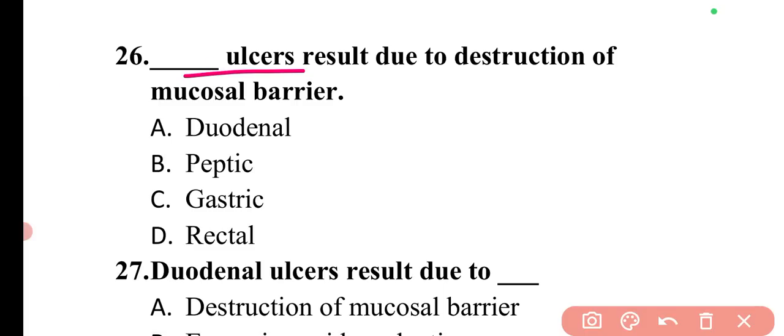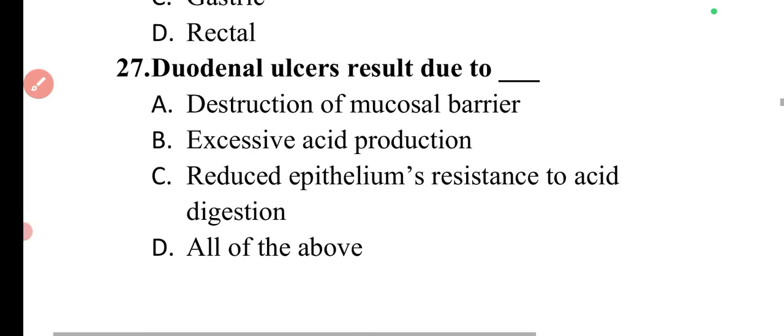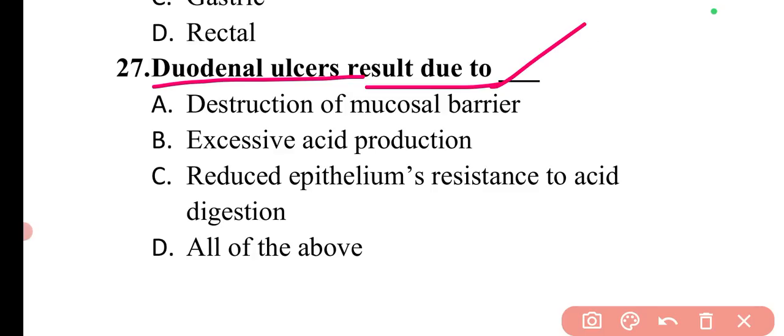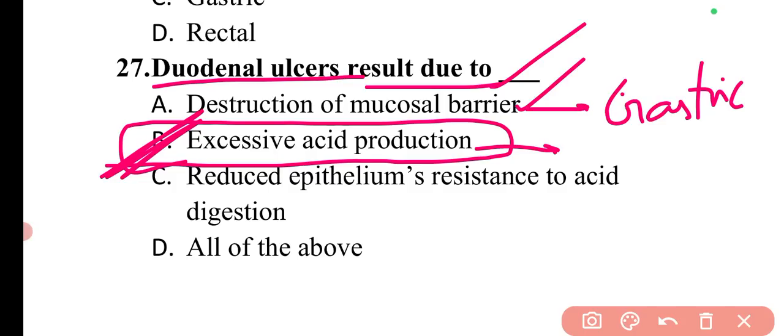So the question is, dash ulcers result due to destruction of mucosal barrier. These type of ulcers are gastric ulcers that are due to the destruction of mucosal barrier. So here option C is correct. Next question is, duodenal ulcer results due to. So duodenal ulcers are basically due to excessive acid production. So here option B will be the correct answer. These two are very important. The gastric ulcers are due to the destruction of mucosal barriers, and excessive acid production is the reason for the duodenal ulcers.